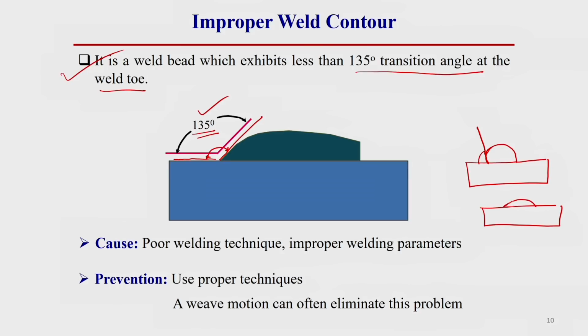Like this, here the transition angle is more than 135 degrees. Here, the flatter the weld bead height, the better the quality of the welding joint; we should keep that in mind. The main cause of this welding defect is poor welding technique and improper welding parameters. How can we prevent this welding defect? We can prevent it by using proper welding techniques, or eliminate it by using some wave motion during the welding operation. So by these two techniques, generally we can prevent this welding defect.